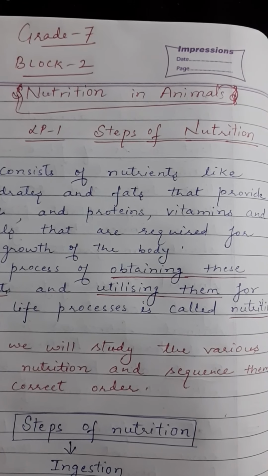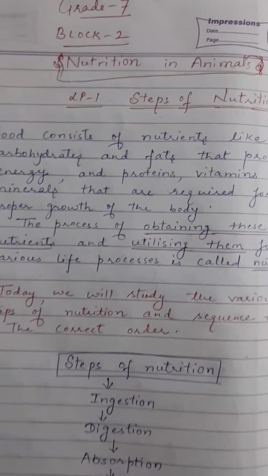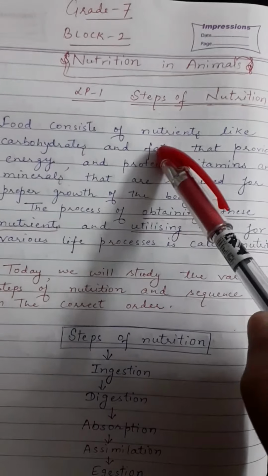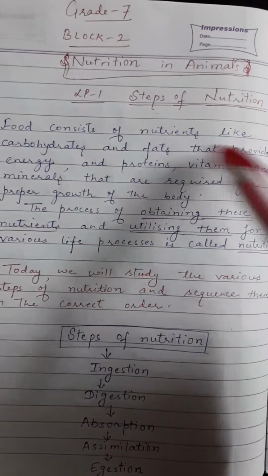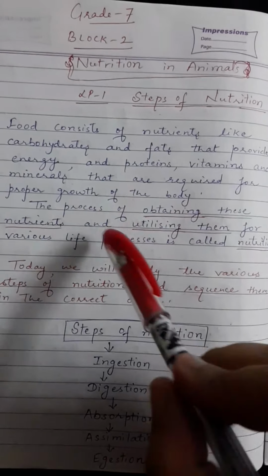The LP1 is steps of nutrition. As we studied in our block number 1, that was nutrition in plants, the meaning of nutrition. Also, we studied about the different kinds of nutrients. The different kinds of nutrients are carbohydrates, fats, vitamins, minerals, and proteins. Different nutrients have different functions also. Carbohydrates and fats provide us energy. Proteins, vitamins, and minerals are required for proper growth of the body. Right? So, what is nutrition?